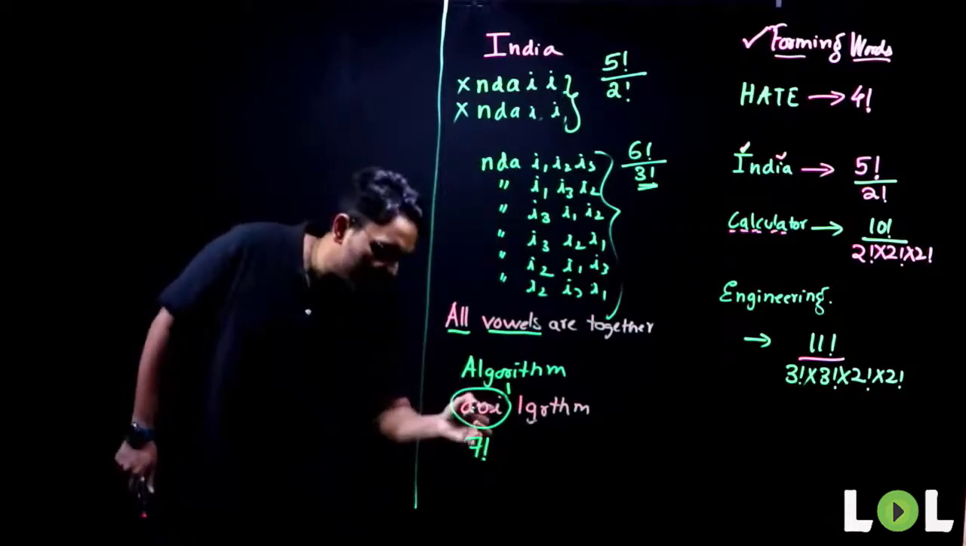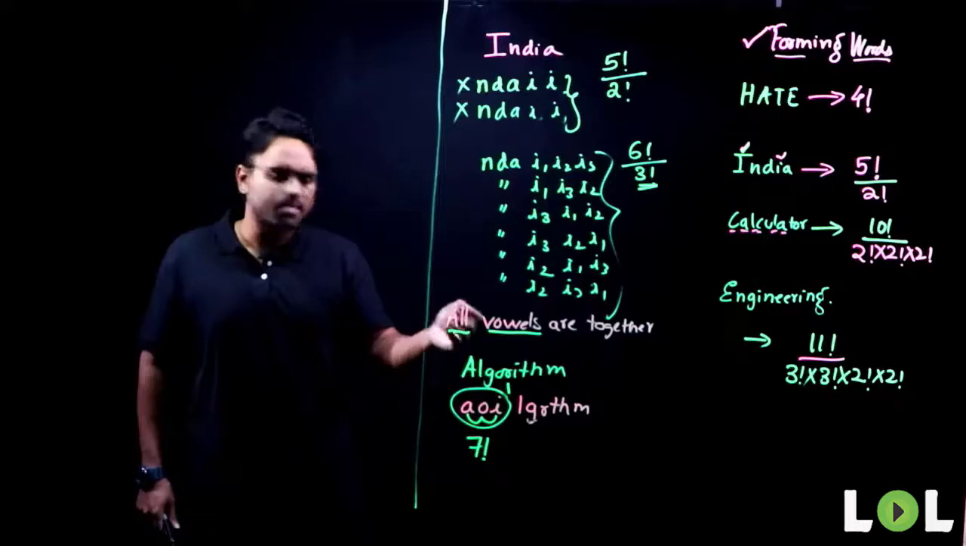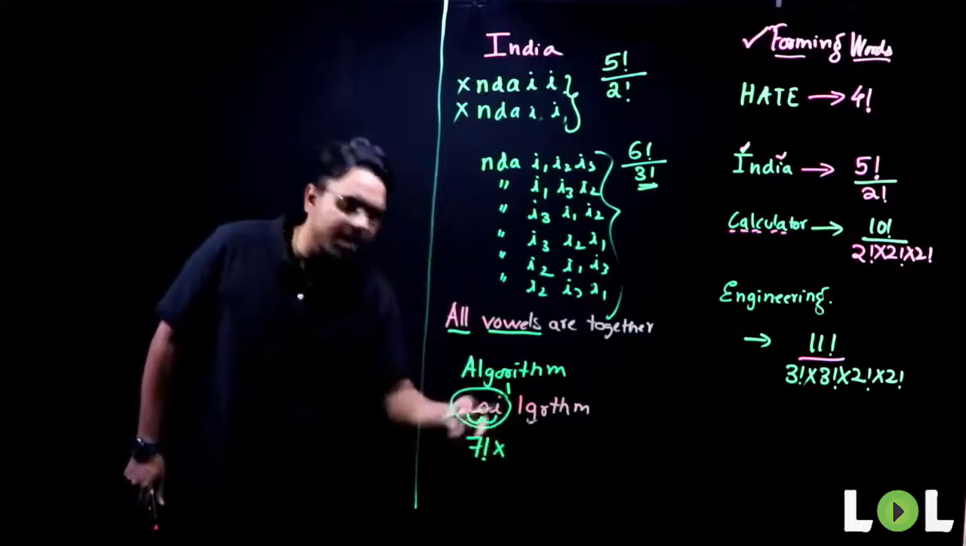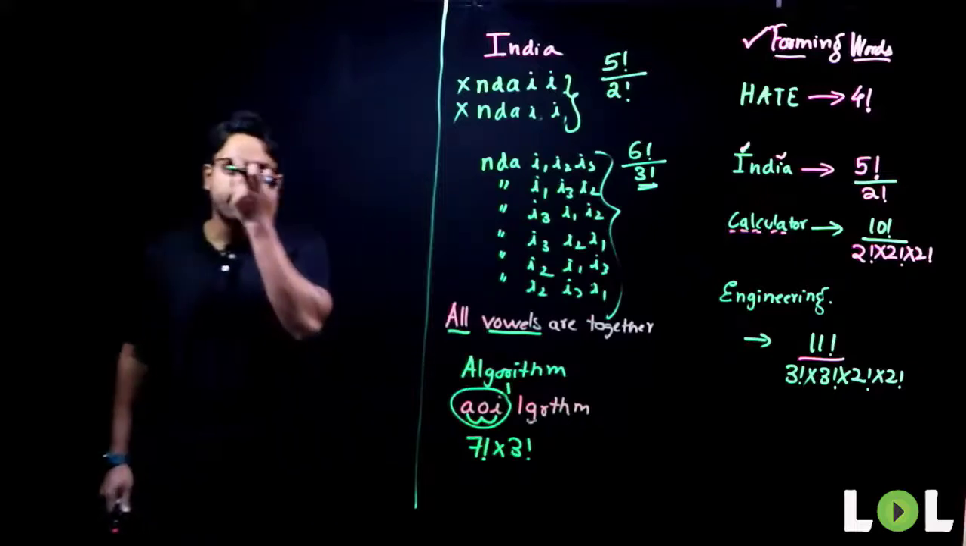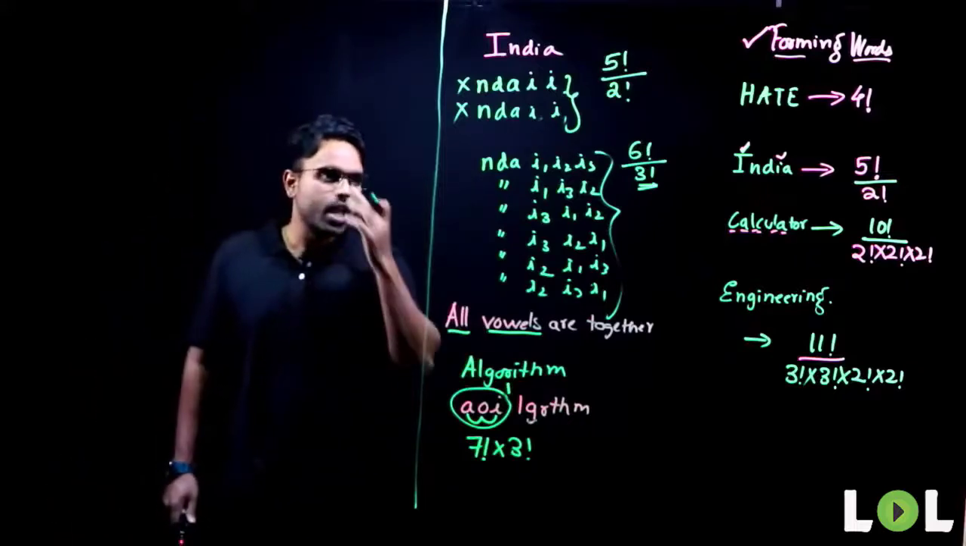No. Why? Because A, O and I can rearrange among themselves. So how many different ways can 3 people rearrange among themselves? They can arrange in 3 factorial ways. 3 factorial ways. Yes? Able to follow?